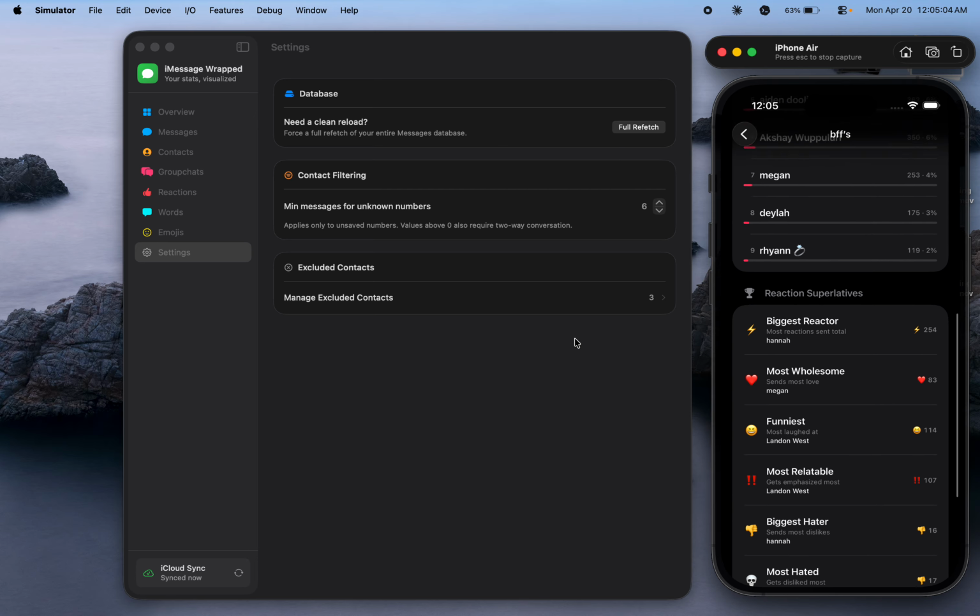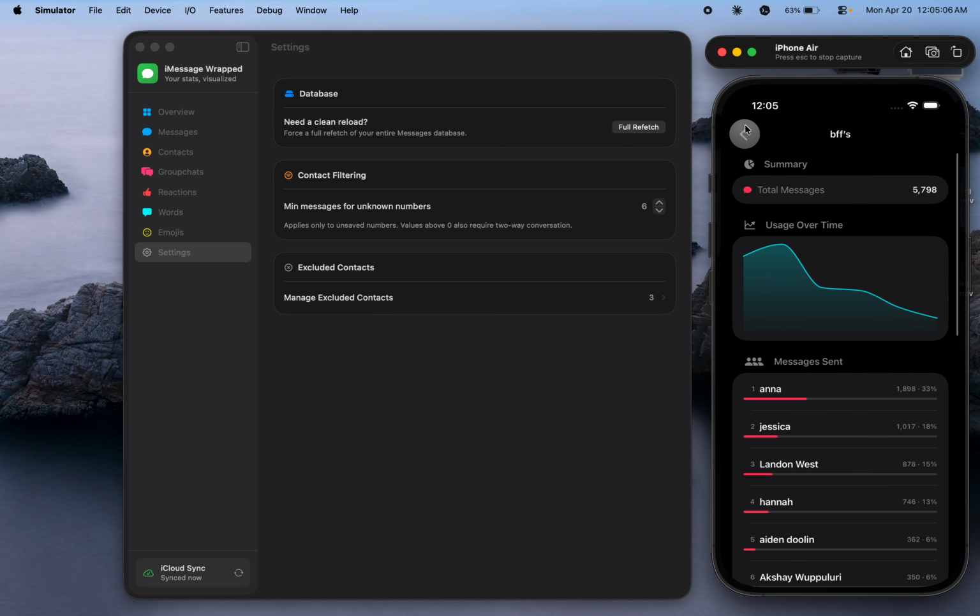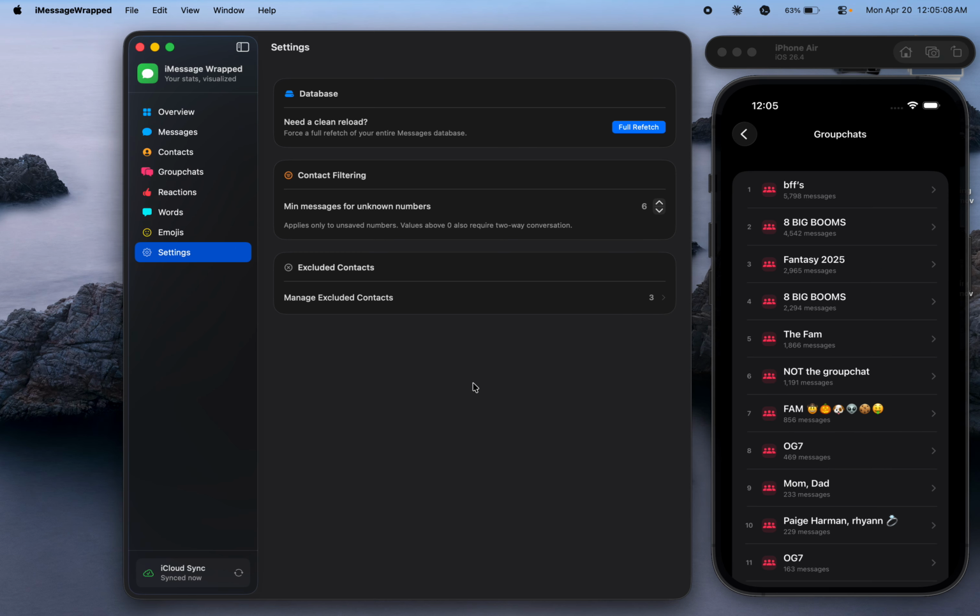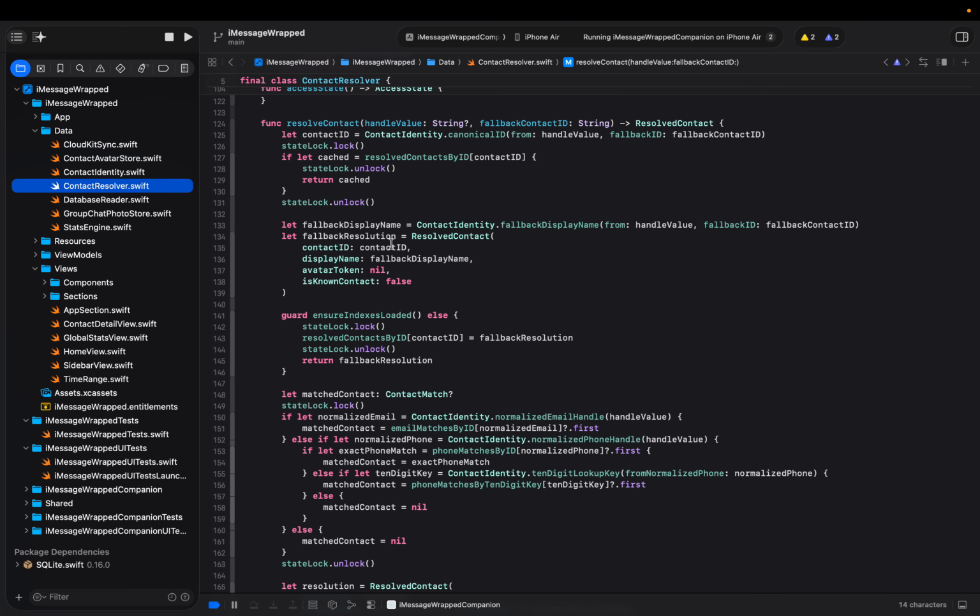With that said, all computation is done on the Mac itself, since it's accessing the local iMessage database, and never sending it to a server of any sort, to avoid privacy concerns. The only thing that's getting sent is just a straight up data snapshot. Speaking of the data side of things, we'll look at the code here for a little bit.